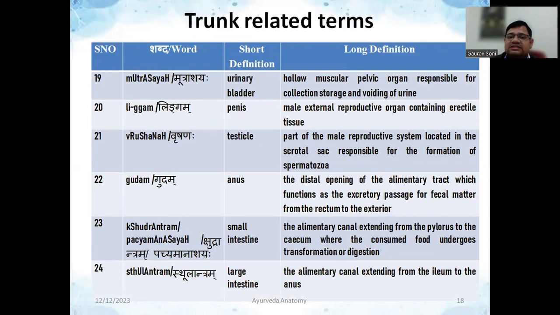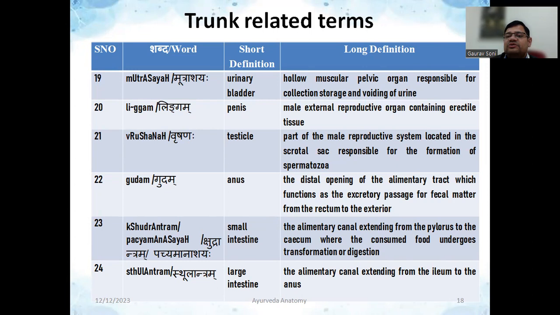Then there is mutrashaya, where the accumulation of mutra happens, that is the urinary bladder. Then there is lingam, that is the penis, the male external reproductive part. Then brushana, that is the testicle, part of male reproduction located in the scrotal sac, responsible for the formation of spermatozoa. Then gudam, that is the anal part or anus. Then Kshudrantra, that is small intestine. Sthulantra, that is large intestine. So these are some terms which were related with the limbs and trunk region.